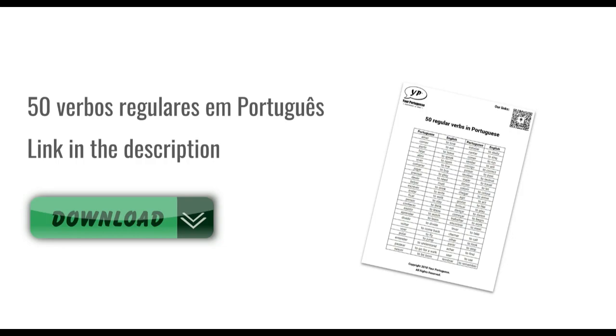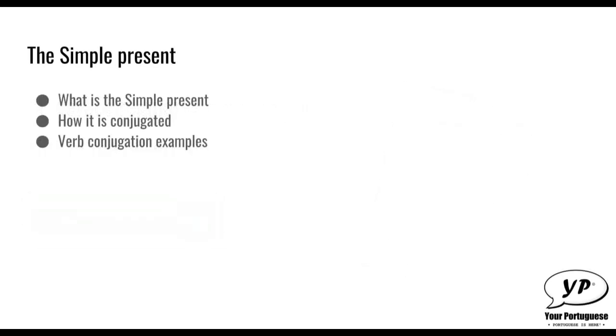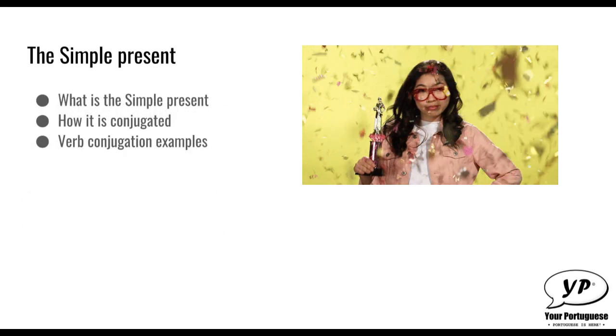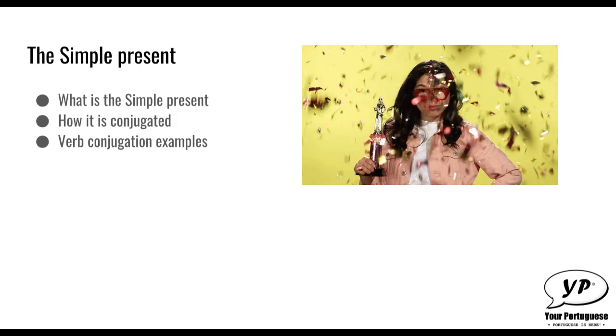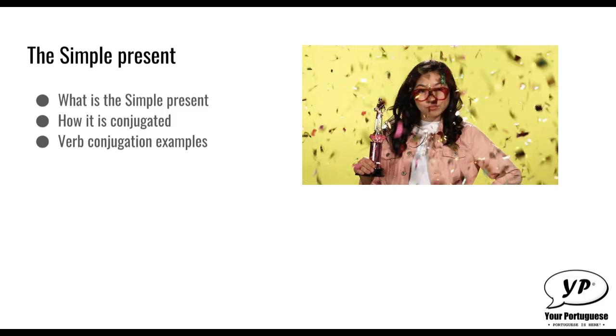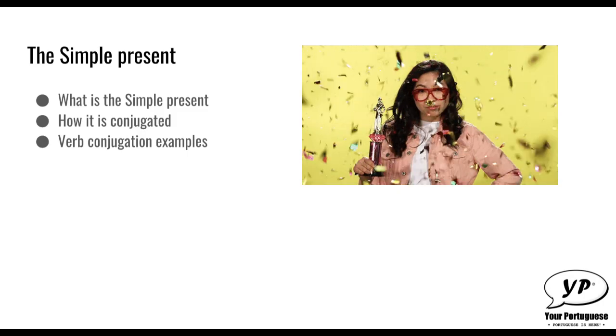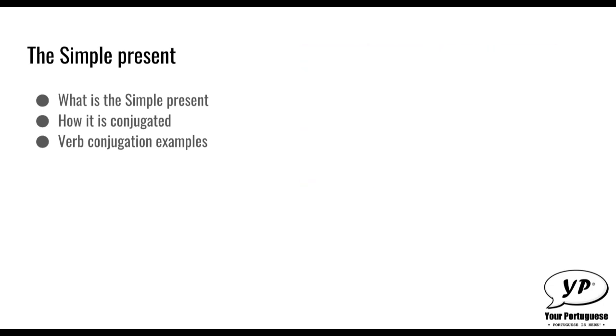So to wrap up, in this lesson, we have learned what is the simple present, how it is conjugated, and we have seen some verb conjugation examples.